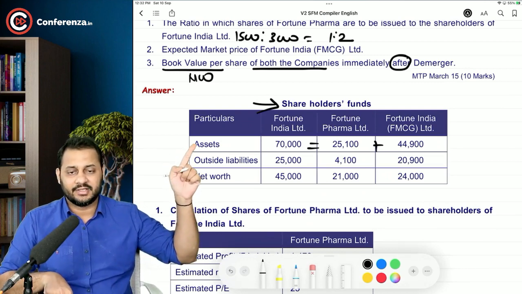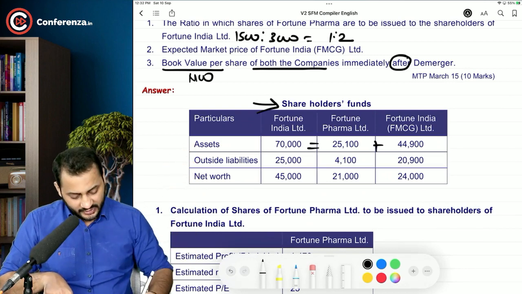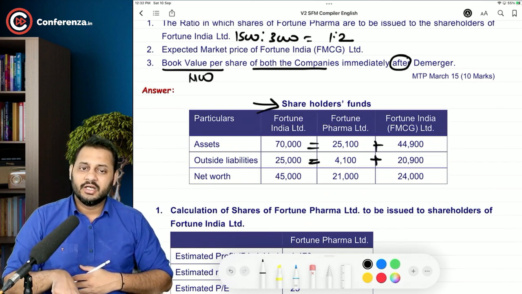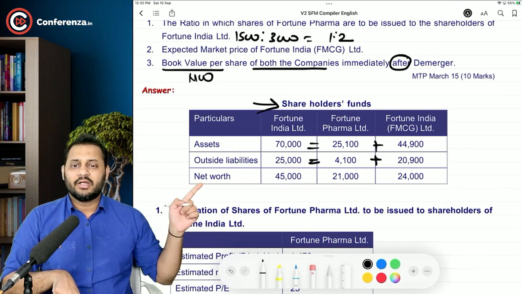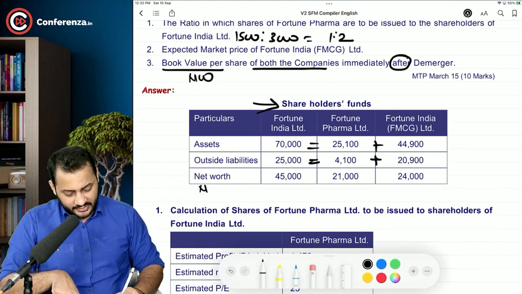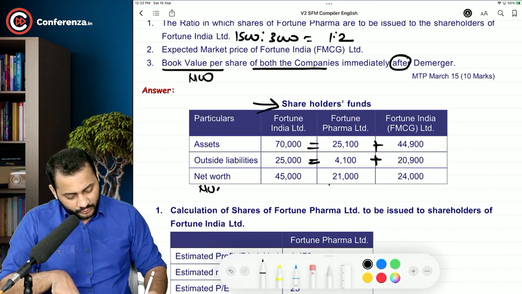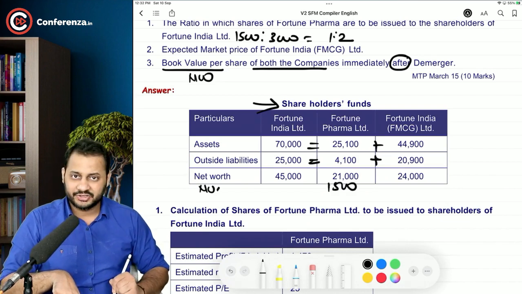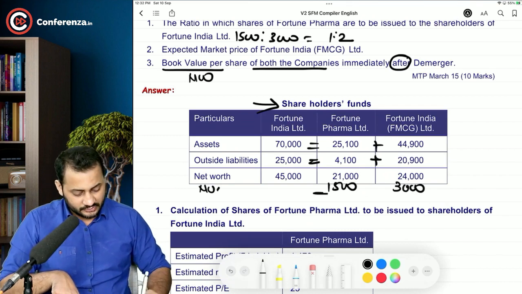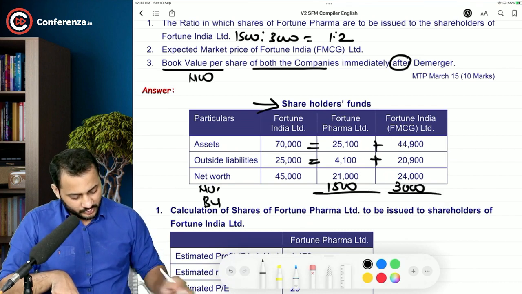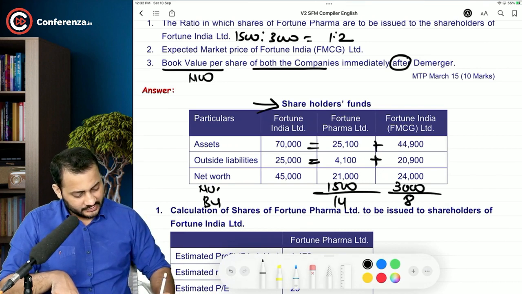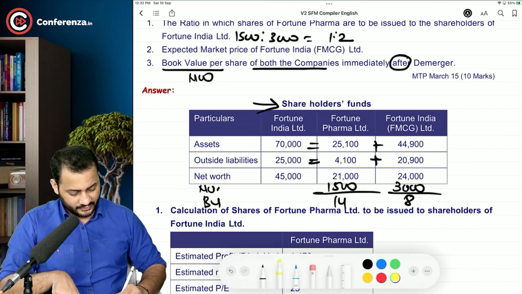This is the asset side. Similar is the liability side. 25,000 is the total, which can be divided into two parts: 4,100 and 20,900. And now you can calculate the net worth, assets minus liabilities. This is the net worth divided by the number of shares. Fortune Pharma has 1500 lakh shares that we have just calculated, and Fortune India has 3000. This is going to be the book value. 21,000 divided by 1500 is 14, and this is 8. Are you happy with this answer?